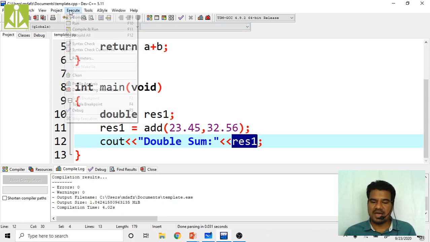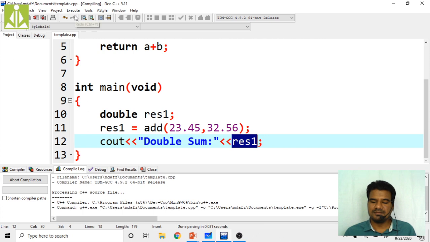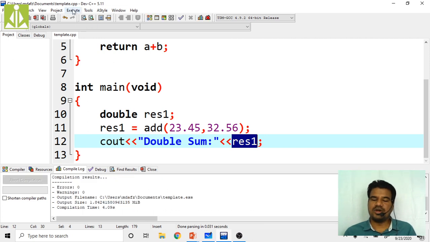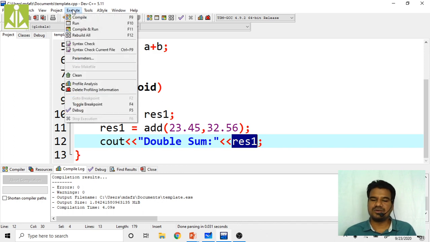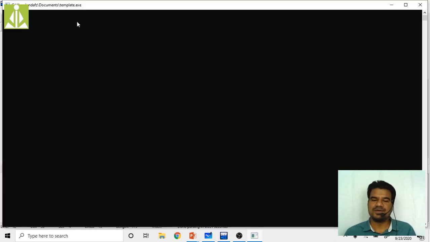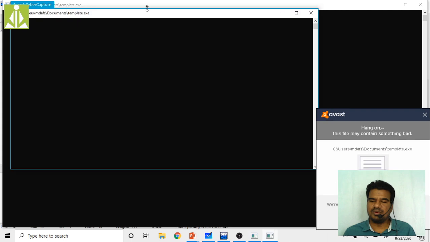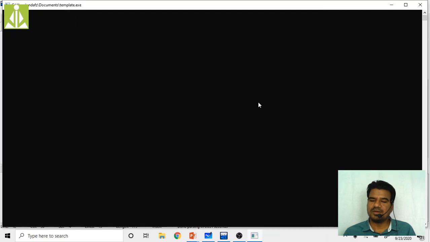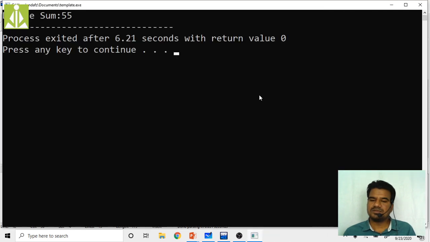So we'll see what will happen to the program. Compile it, and see the output. Are we going to get 55.000000 or something else? We'll analyze. So quickly see what output we are getting here. As you can see, it is giving only 55. Maybe it is truncating the 0.000. It is giving only 55, but it is printing it as double sum.